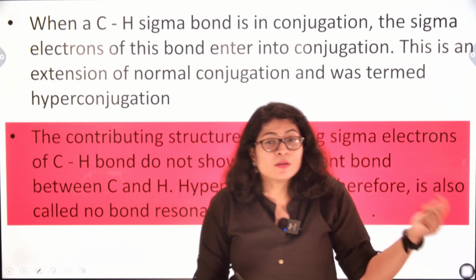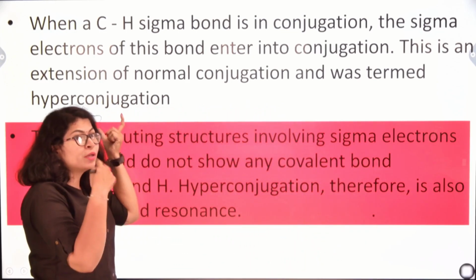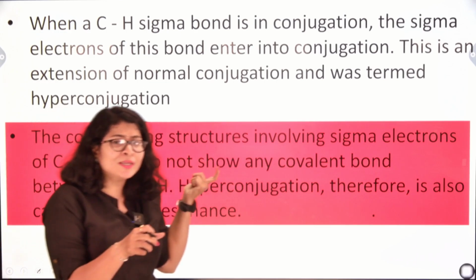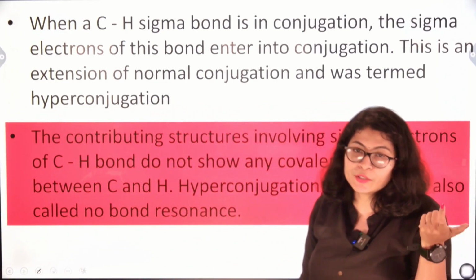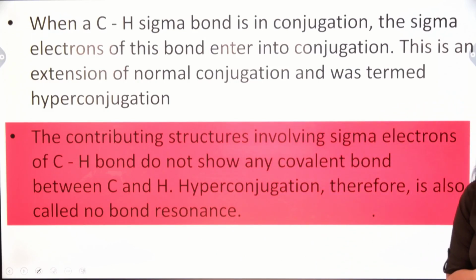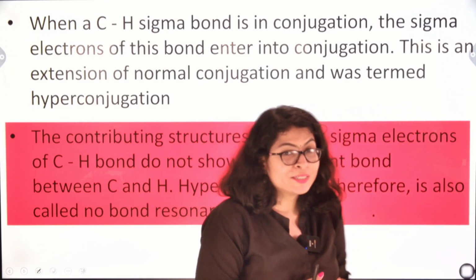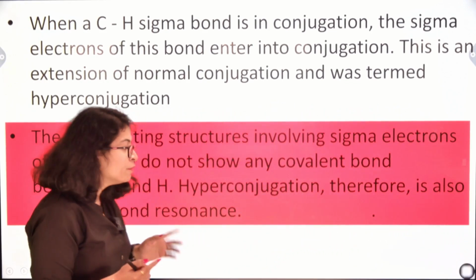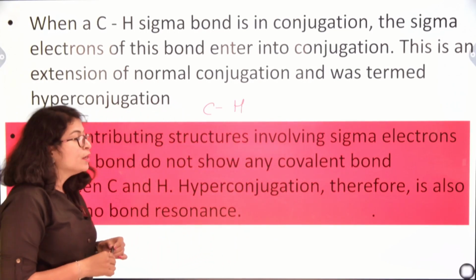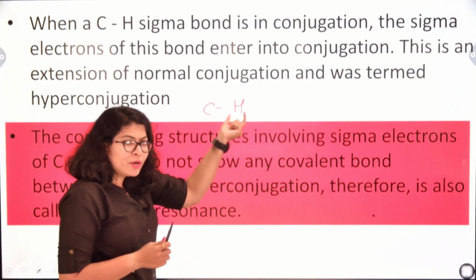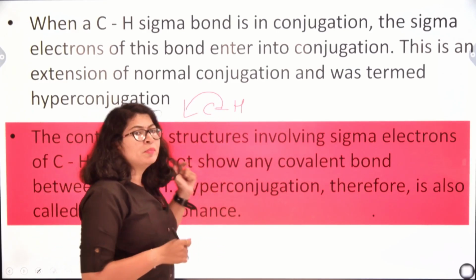This is not normal, and hence it is called hyperconjugation. Something extraordinary to conjugation, hence the word hyperconjugation. The contributing structures involving sigma electrons do not show any covalent bond. Basically, what happens to the carbon-hydrogen bond which was there? Initially, this was the sigma bond, right? Now this sigma bond enters into conjugation, and ultimately what will happen?